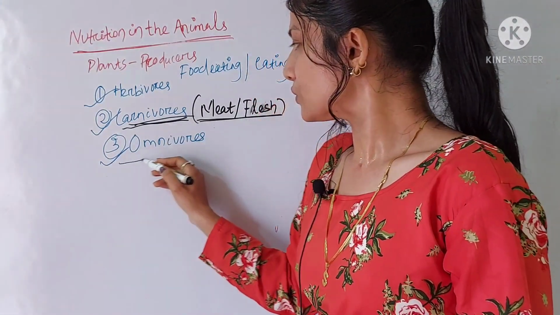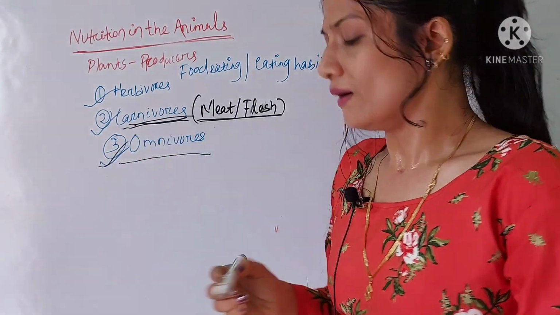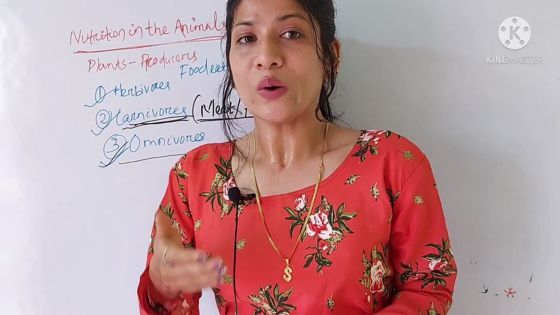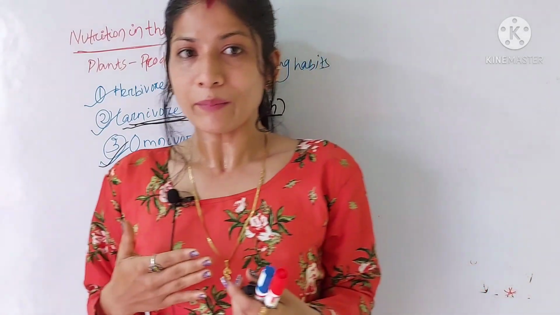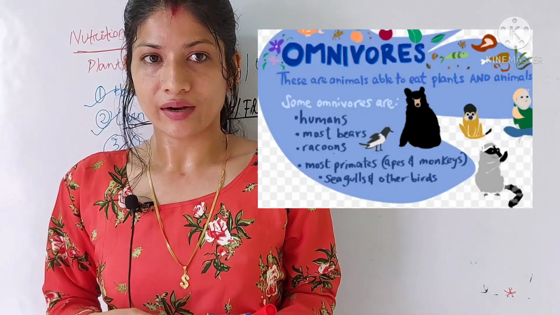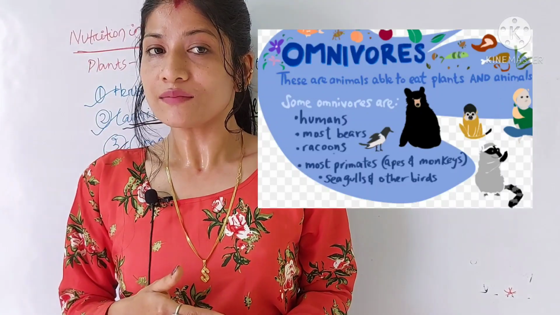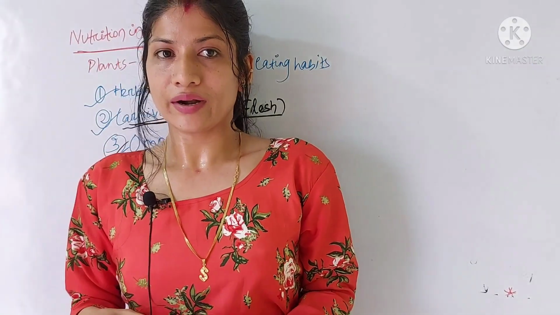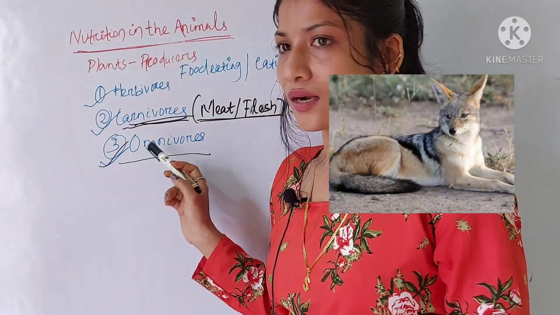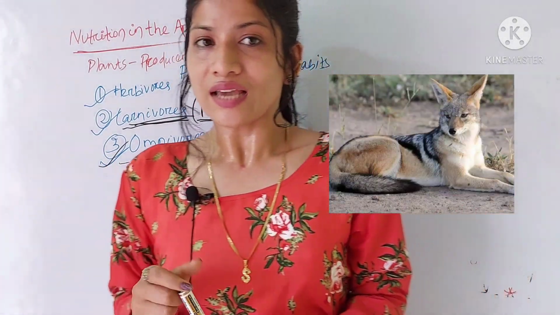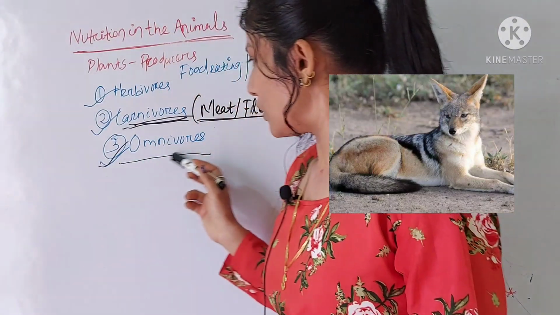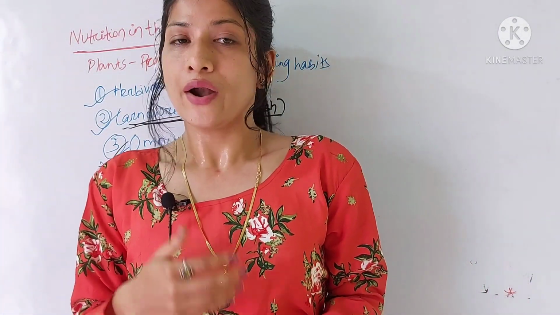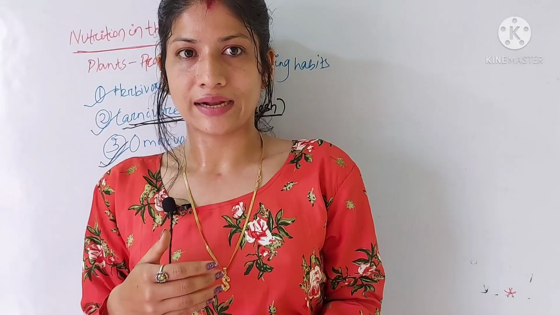Okay, then comes the omnivores. Omnivores are the organisms who eat both the animal product and the plant product. Okay, the organisms who eat both the animal product and the plant product, these organisms come under the omnivores. What are the examples? The examples of the omnivores are human being, then crow, dog, and etc.